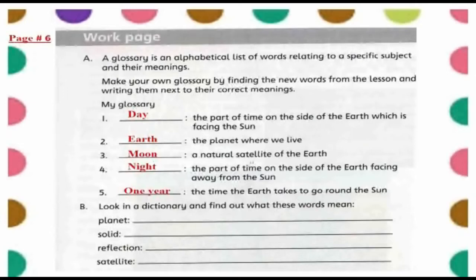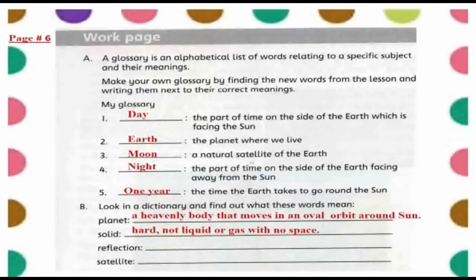Next is the B part. In B part, we will look in the dictionary and find out what these words mean. So we will write the meanings of these words. Number 1 is planet. A planet is a heavenly body that moves in an oval orbit around the Sun. Number 2 is solid. Solid is a hard material which is not liquid or gas and there is no space in it.